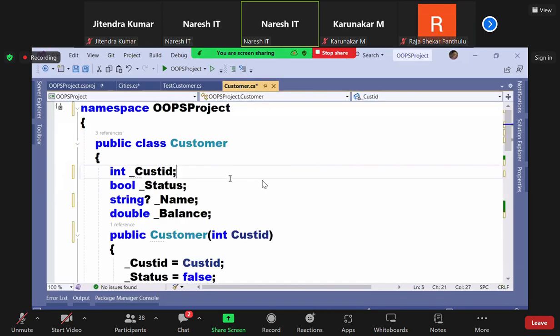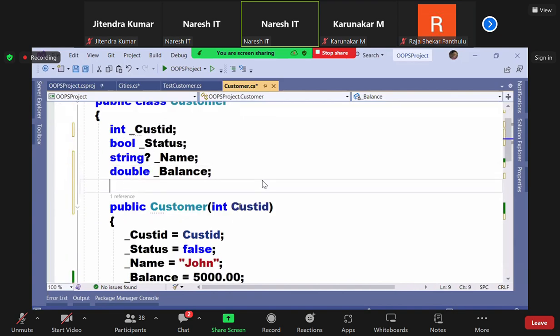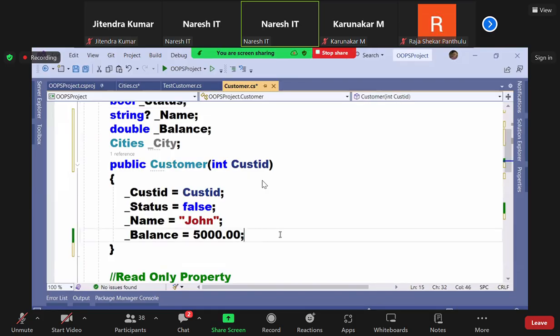Now come to the customer class. Step 1, watch. Cities underscore city. See the difference. Int, bool, string, double are predefined types. Cities is a user defined type. But the remaining are all predefined types, and this one is a user defined type. Okay, now second step. Underscore city is equals to 0. It means I'm assigning Bengaluru as the default value now.